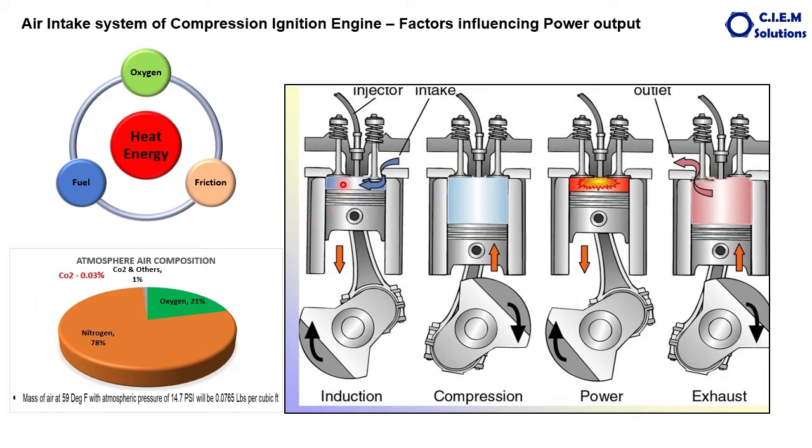The balance 78% nitrogen is useful in generating the friction because of the rubbing of the nitrogen molecules against each other. The balance 1% of the air has different gases. Out of that, 0.03% is carbon dioxide.